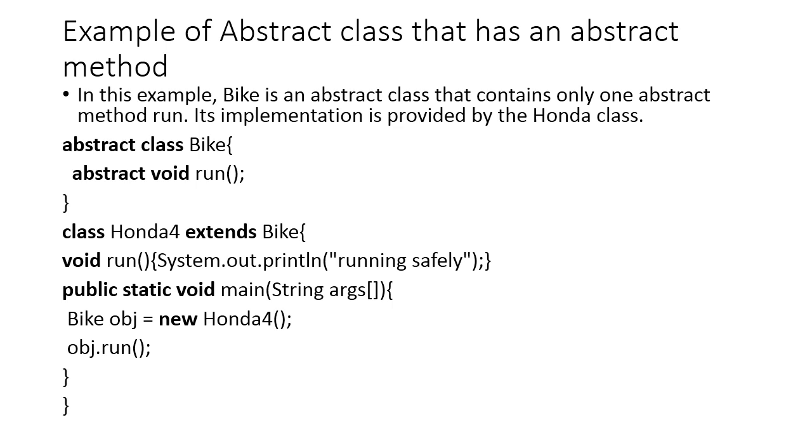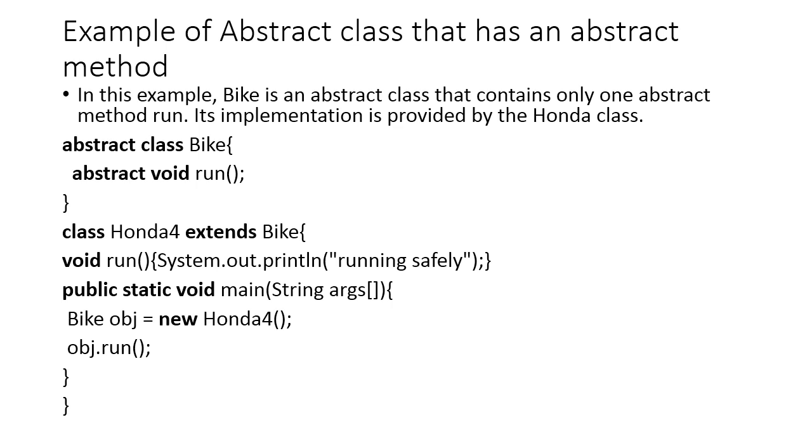Example of abstract class that has an abstract method. So in this example I am going to discuss, suppose for example bike is an abstract class. You can see here bike is an abstract class that contains only one abstract method, that is called run. Its implementation is provided by the Honda class. Honda class is the derived class. Okay, so abstract class name is bike. Inside the abstract class I am giving only one abstract method, that is run.